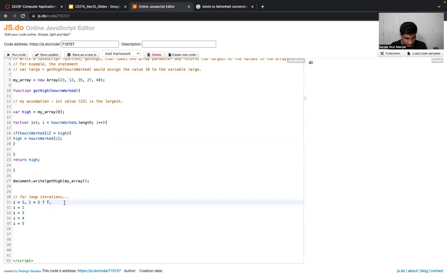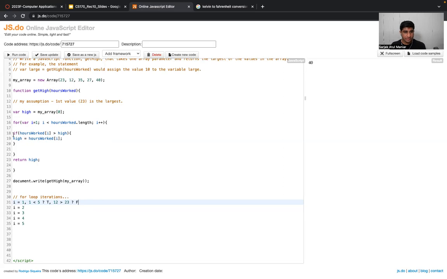Is 12 greater than high? Currently high is 23, right? Note that we stored the value 23 here initially. So we check, is 12 greater than 23 actually? Yes or no? False, right?